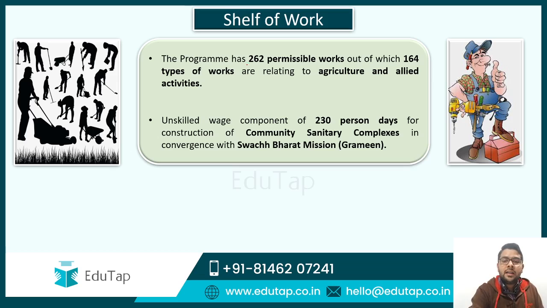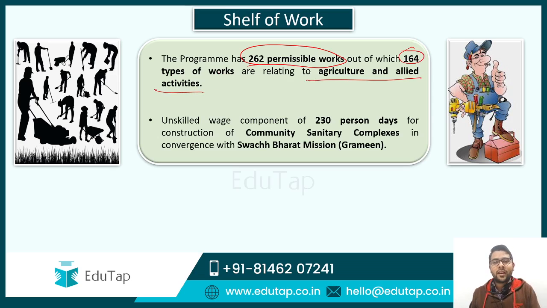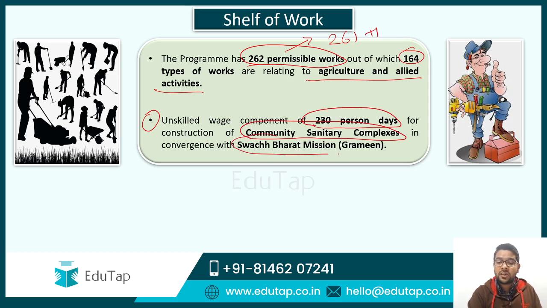So accordingly, there are 262 kinds of different works which can be allocated under the MGNREGA, and out of 262, 164 types of work are directly related with agriculture and allied activities. That means they are directly linked with the rural economy. Guys, earlier this used to be 261, but recently one more work has been added, which is the unskilled wage component of 230 days for construction of community sanitary complexes under Swachh Bharat Mission Gramin. So guys, a question can be asked that how many days have been added under MGNREGA in convergence with the Swachh Bharat Mission Gramin? It is 230. Guys, this is a very important point from our exam point of view.